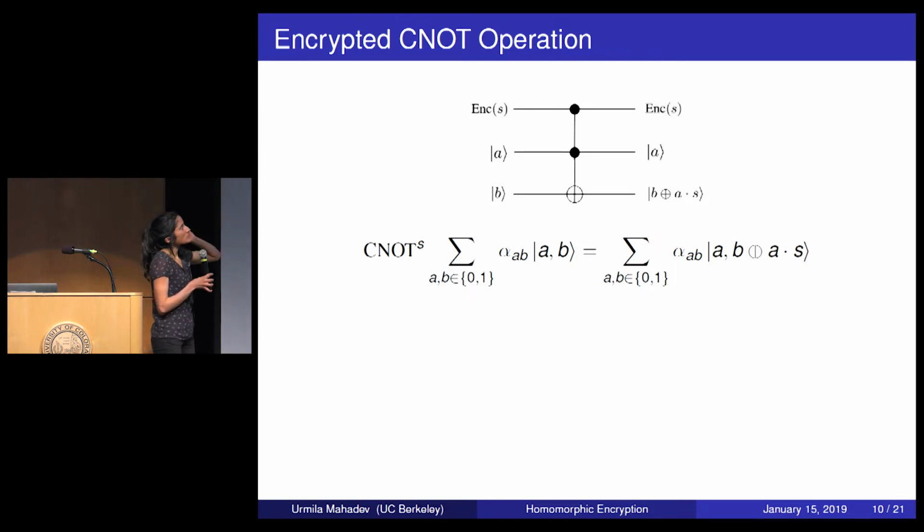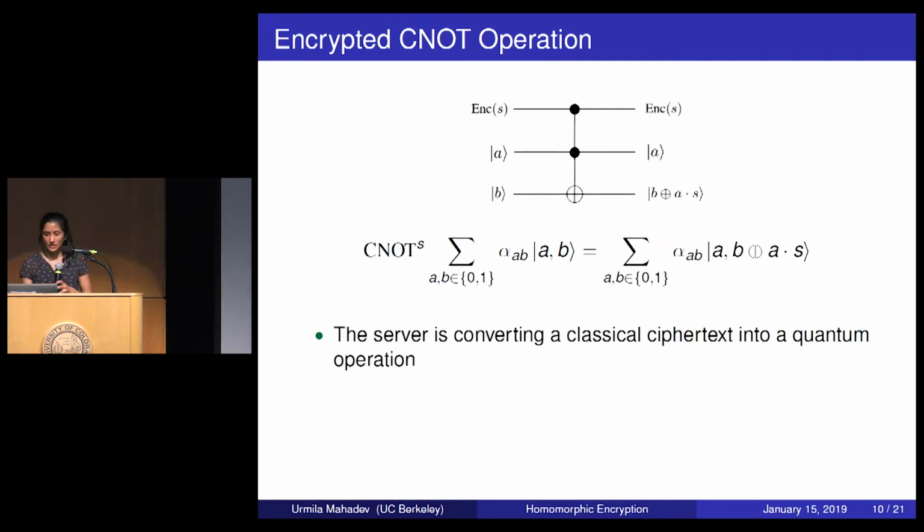But the thing to notice about this operation is the server is taking as input a classically encrypted bit, which he cannot see, and he's converting it into a quantum operation. So that's why it's interesting, because he can't even see this bit, but he's able to apply a quantum operation or not based on it. And this makes sense, because what I want is a classical client to send over encrypted data and a quantum server to apply a quantum circuit based on this data. So he has to be able to apply a quantum circuit or not based on a hidden bit. So that's what's happening in this operation. The server is converting a classical ciphertext into a quantum operation.